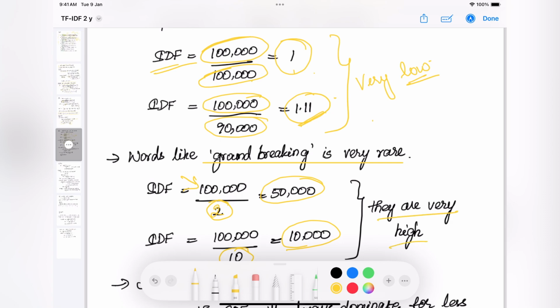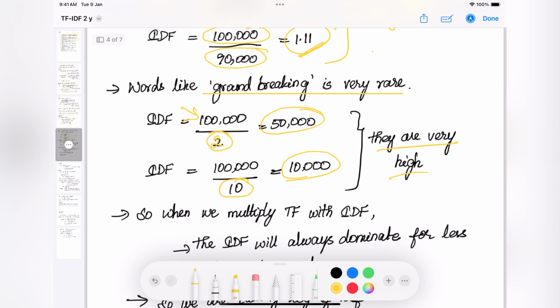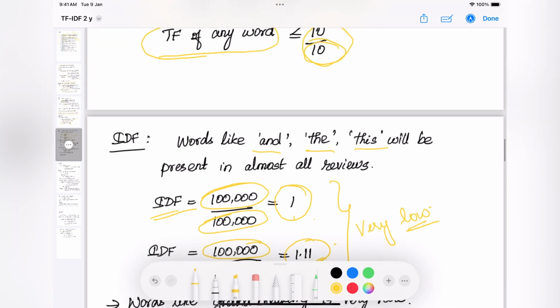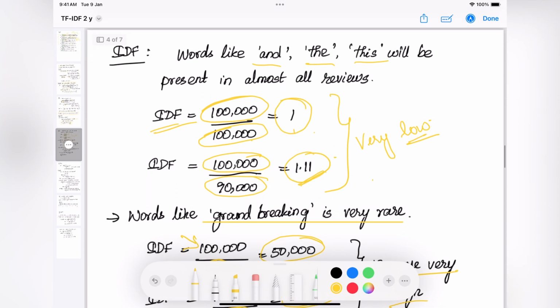At the end, we need to calculate the TF-IDF. For that, what we need to do is multiply TF with the IDF. If we multiply our TF with values like 1, 1.1, 1.11, that's okay, right?